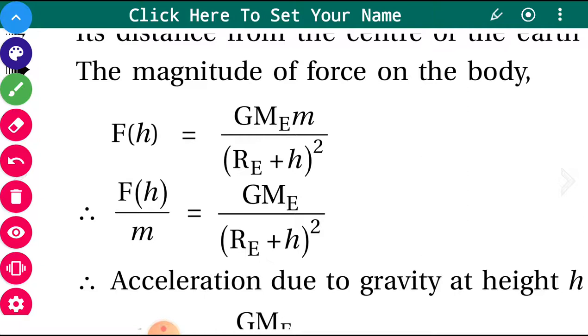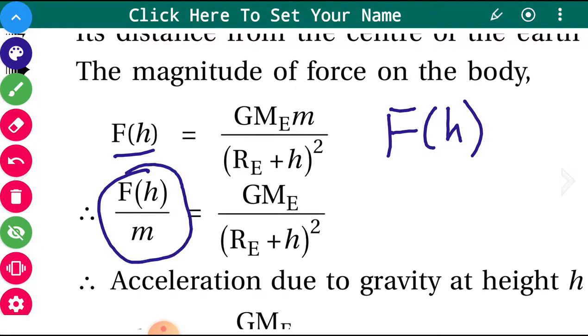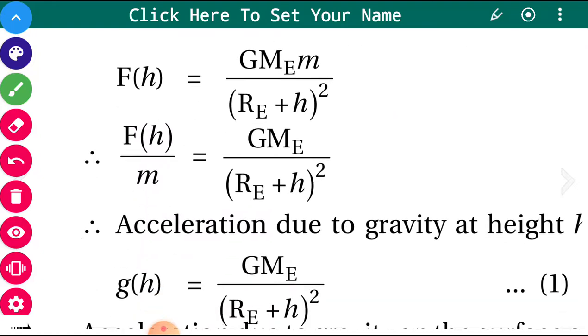Okay, F(h), that is force at height h. F of h it is. Force at height h is denoted by F(h), which is GMeM upon (Re plus h) the whole square. We have just made this equation in a different form: force at height h upon m is equal to GMe upon (Re plus h) the whole square.